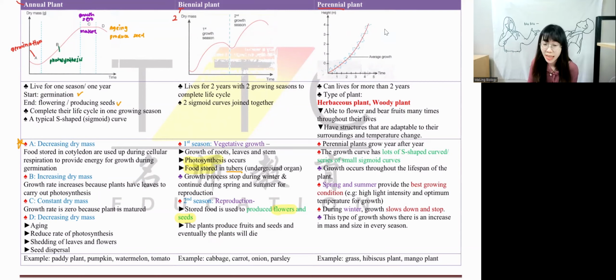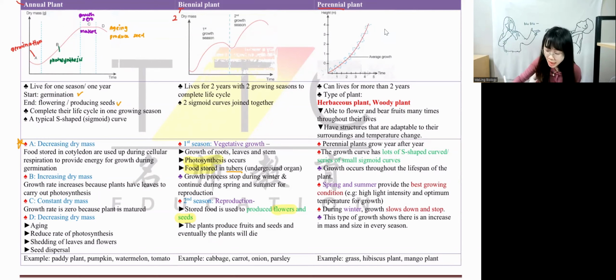Grass is very hard to die, guys. I don't know if you notice. Grass is so hard to die. No matter how you kill it, it will still have a way to grow back. Right? So that's why grass is a perennial plant, because it never dies. Okay, all of these S curves over here show the growth: they will increase, which means they are growing, and then they stop growing. Growing, stop growing, growing, stop growing. So durian tree, mango tree, rambutan tree, they are also perennial plants.